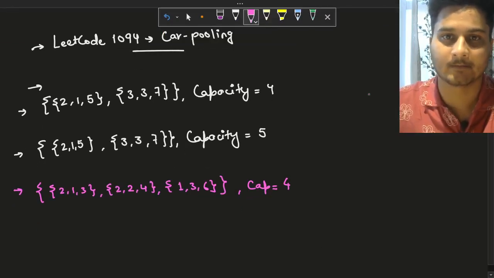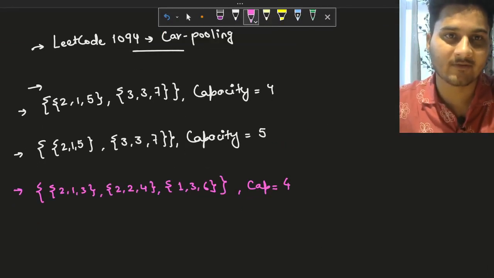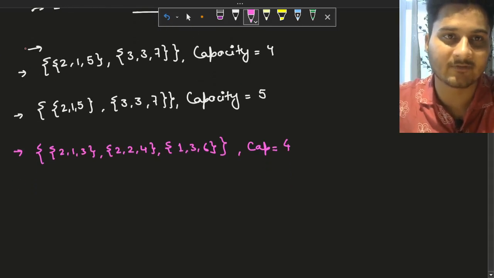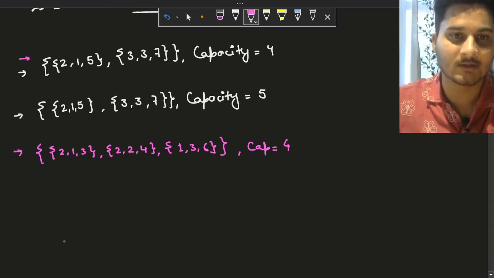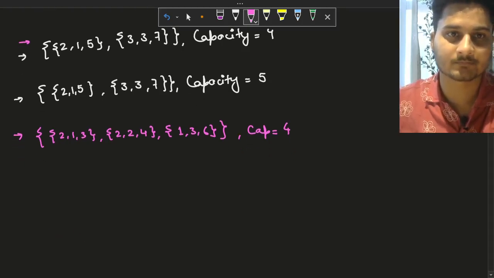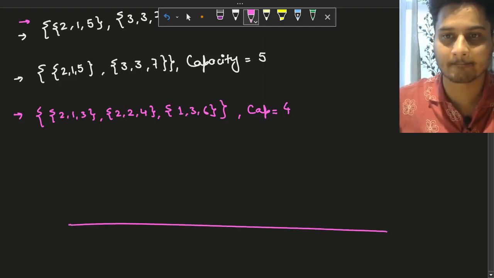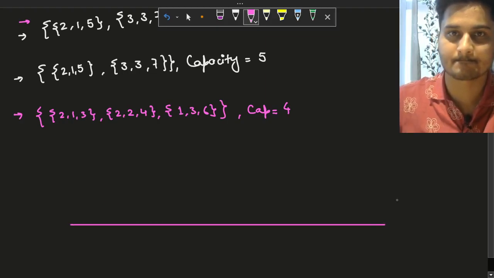So if we take a look at the first example, let's see what is going on.